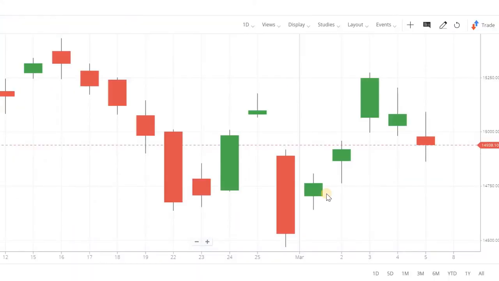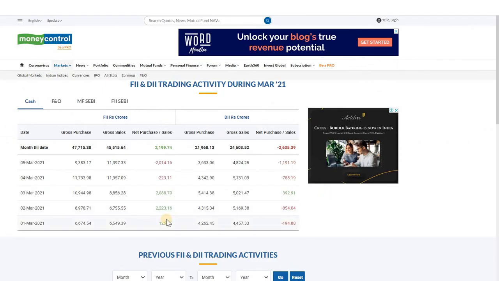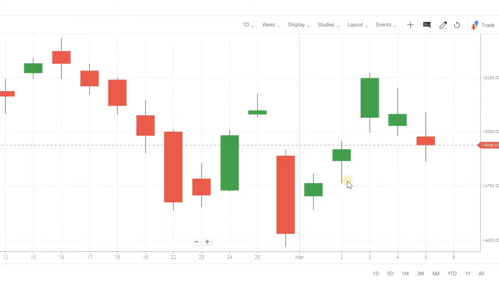So 69 crores is very minimal. So the stock market has increased a little bit. On March 2nd, you see what has happened. FIIs did a net buying of 2223 crores, and DIIs sold around 854 crores. So there is a net buying of around 1400 crores, and since there is a net buying of 1400 crores, the market has increased so much. It has almost increased by 150 points on March 2nd.